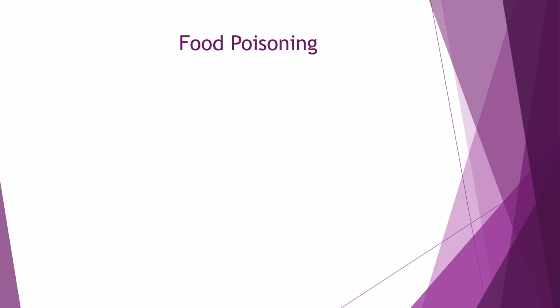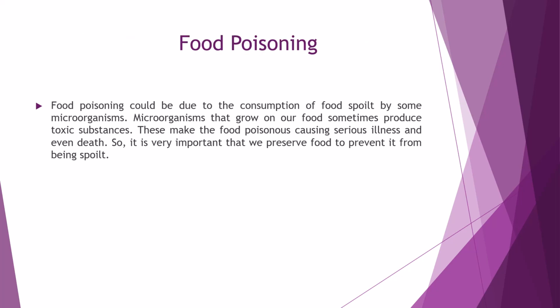Food poisoning. Food poisoning could be due to the consumption of food spoiled by some microorganisms. Microorganisms that grow in our food sometimes produce toxic substances. These make the food poisonous, causing serious illness and even death. So it is very important that we preserve food to prevent it from being spoiled. That's why we keep our food in the refrigerator.